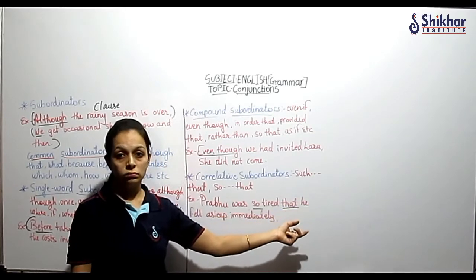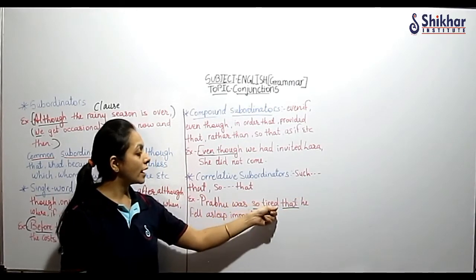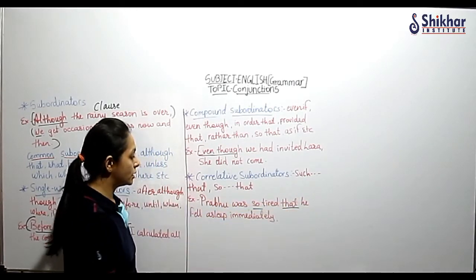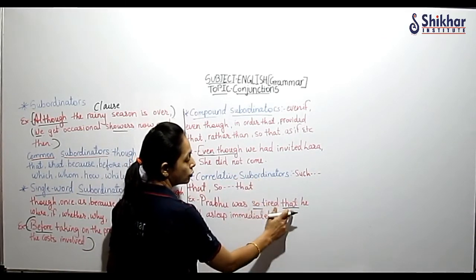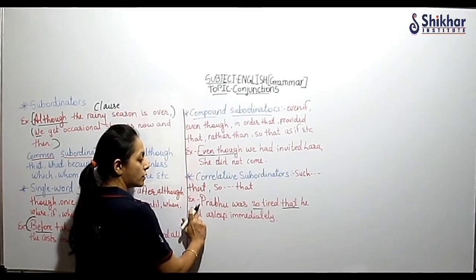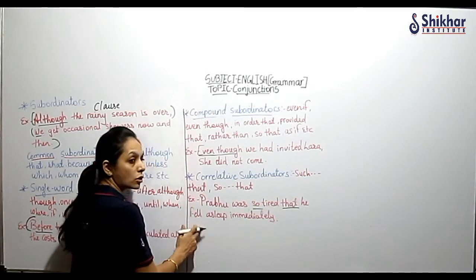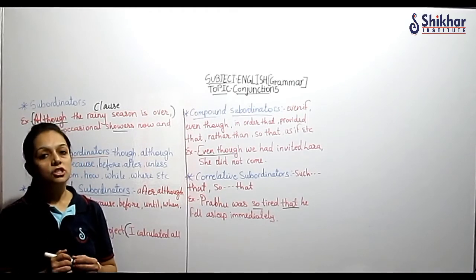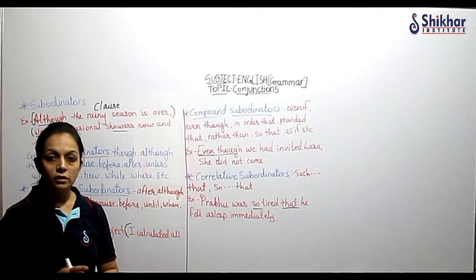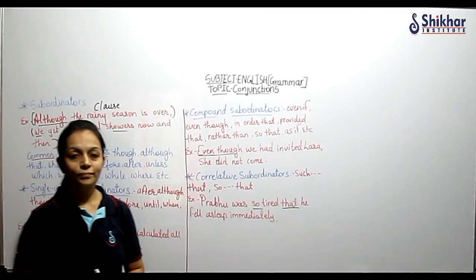He means who? So Prabhu was so tired that he fell asleep immediately. So here our correlative subordinator is so that, and here the main clause is written first and then the subordinate clause. So this was the topic conjunction. We have completed the theory part here. Okay. Thank you.